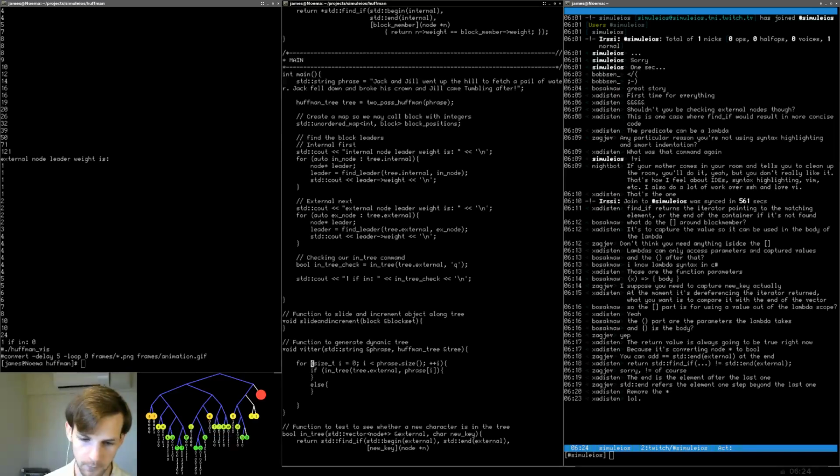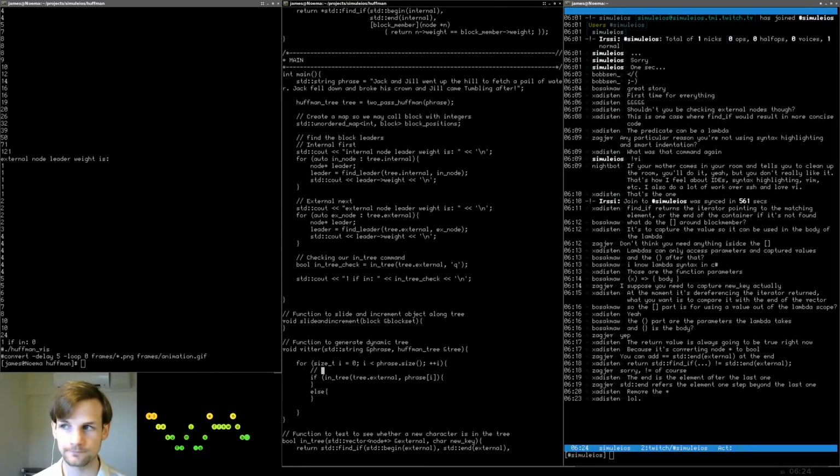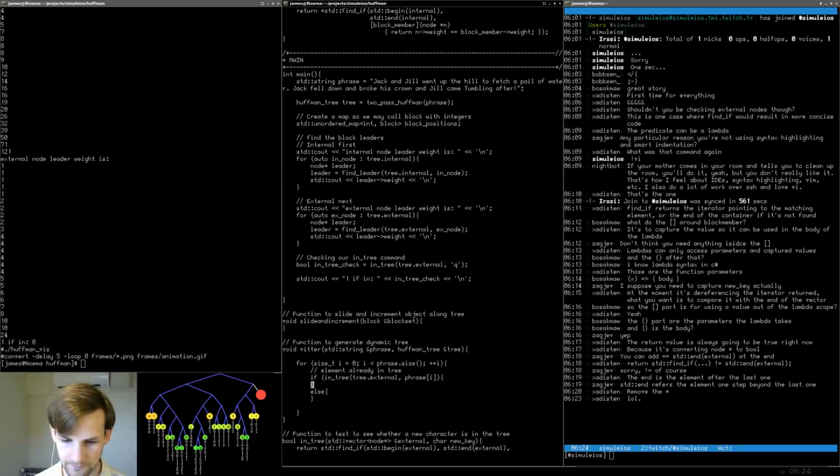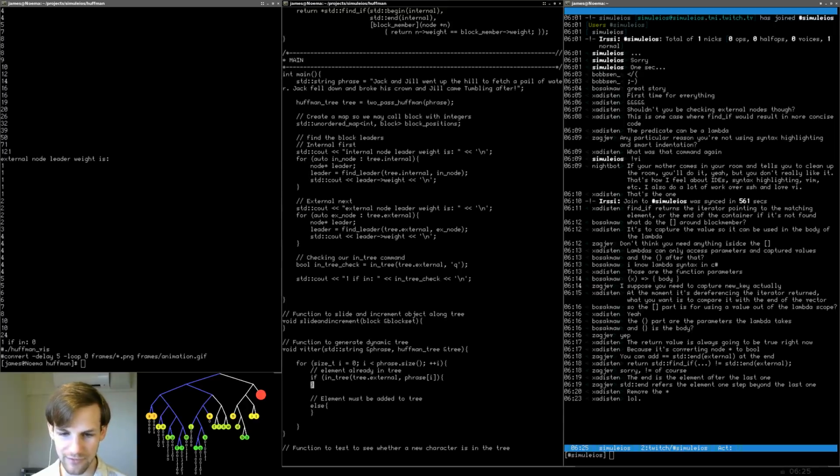So I'm going to very quickly add in some comments here. And this is going to say, element already in tree. Down here, element must be added to tree. I always screw up with casing here. I should probably keep casing the same. So let's go here, element, there.